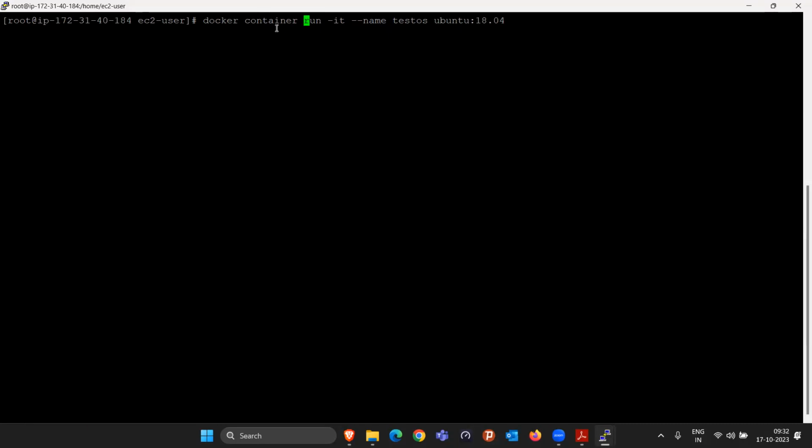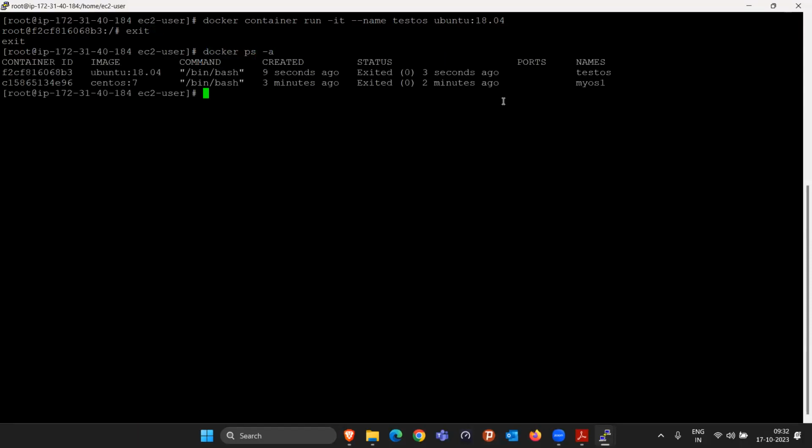Because previously when we were doing docker run, it doesn't make sense, right? What is going to be started? That's why they enabled this. And if I press enter, again the same thing is going to happen, the container will be started. Just the way of writing is different. That's it. If we do docker ps -a, you'll see one more container got started with the name TestOS.